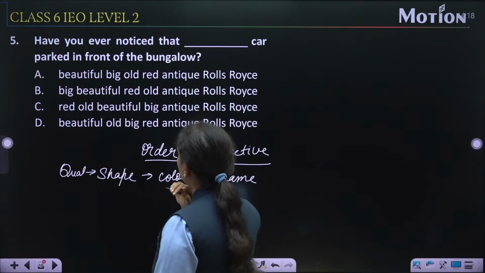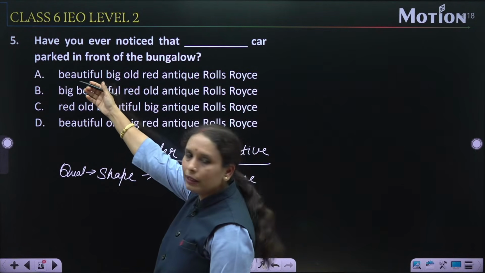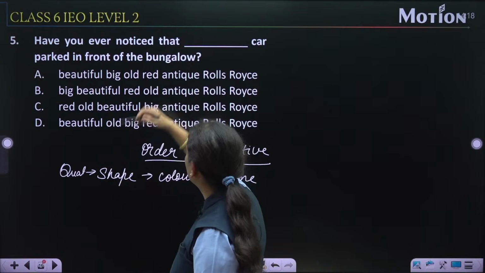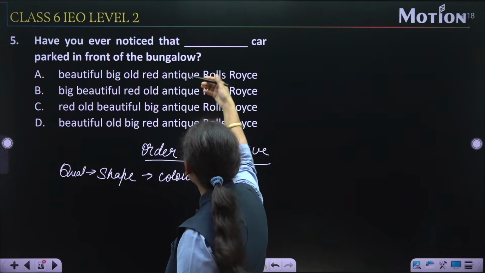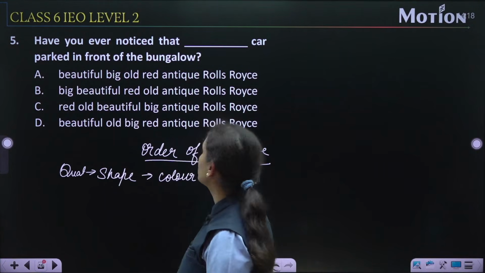So according to this order, beautiful, it is the quality, big, shape, old, red is the color, antique is again quality and the name of the car is Rolls Royce.